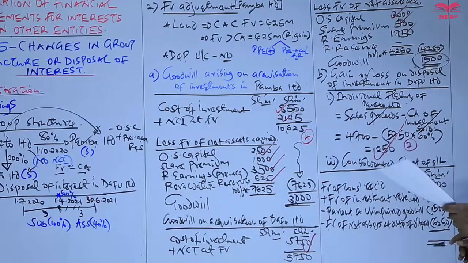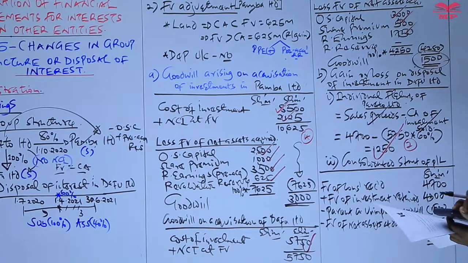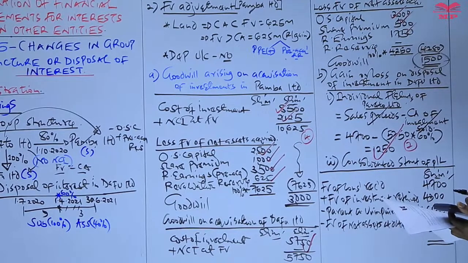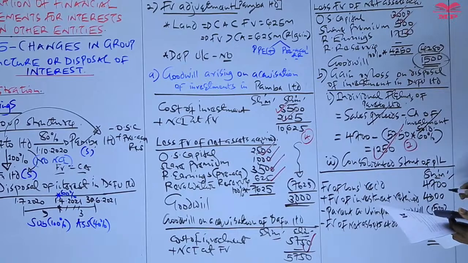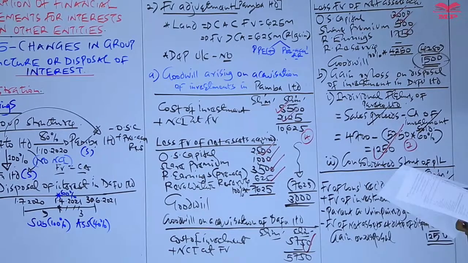So that's how we determine the gain or loss on disposal to be recognized in the consolidated statement of profit or loss. So we have 4,700 plus 4,300 minus 1,500 minus 6,250, automatically which were marked.